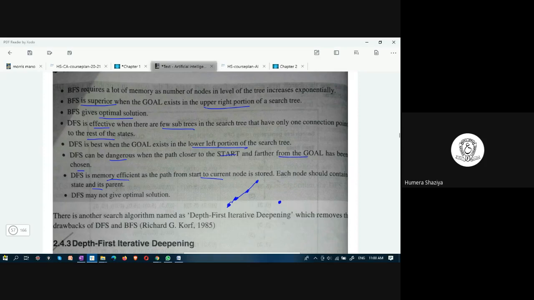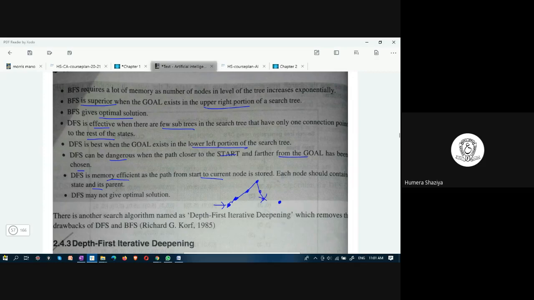Why? Because if a solution exists on this path at depth 10, it may not be the optimal solution, because consider there is another solution at depth 3 in the right section of the tree.